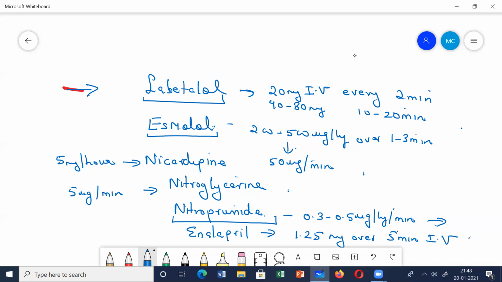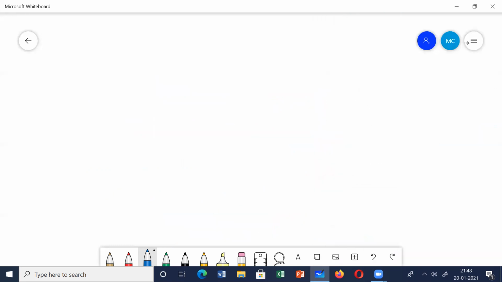At least 1 or 2 you remember the doses. Okay, so these are the drugs which are mainly used: labetalol, esmolol, nicardipine, nitroglycerine, nitroprusside, enalaprilat. Okay, so next, just a last portion, I'll tell you that in certain situations, there are certain drugs of choice out of all these drugs.